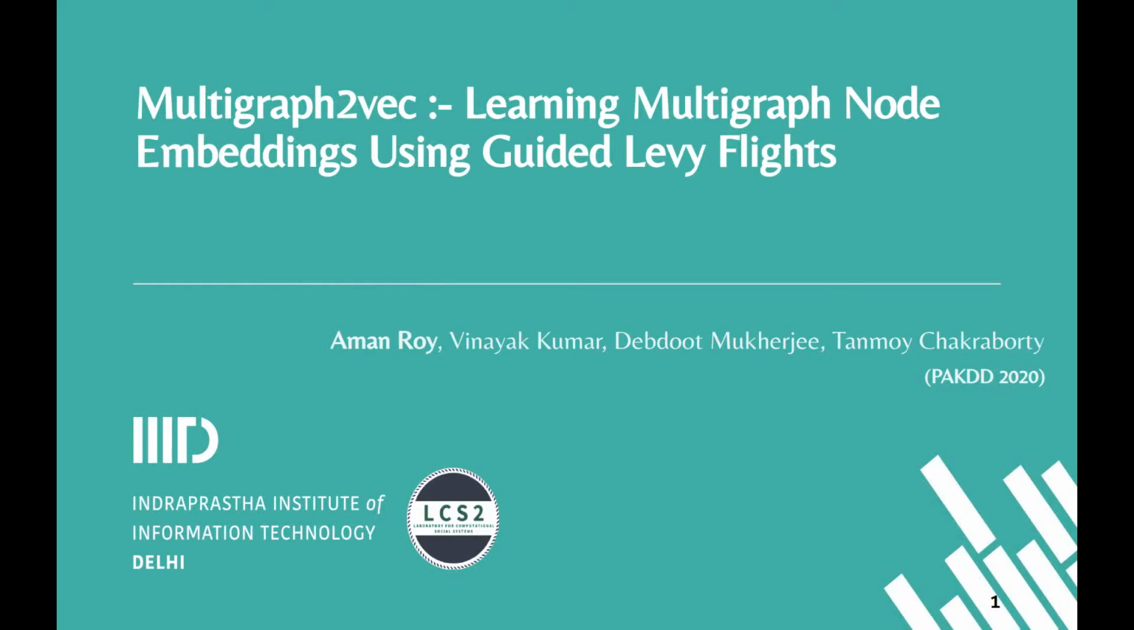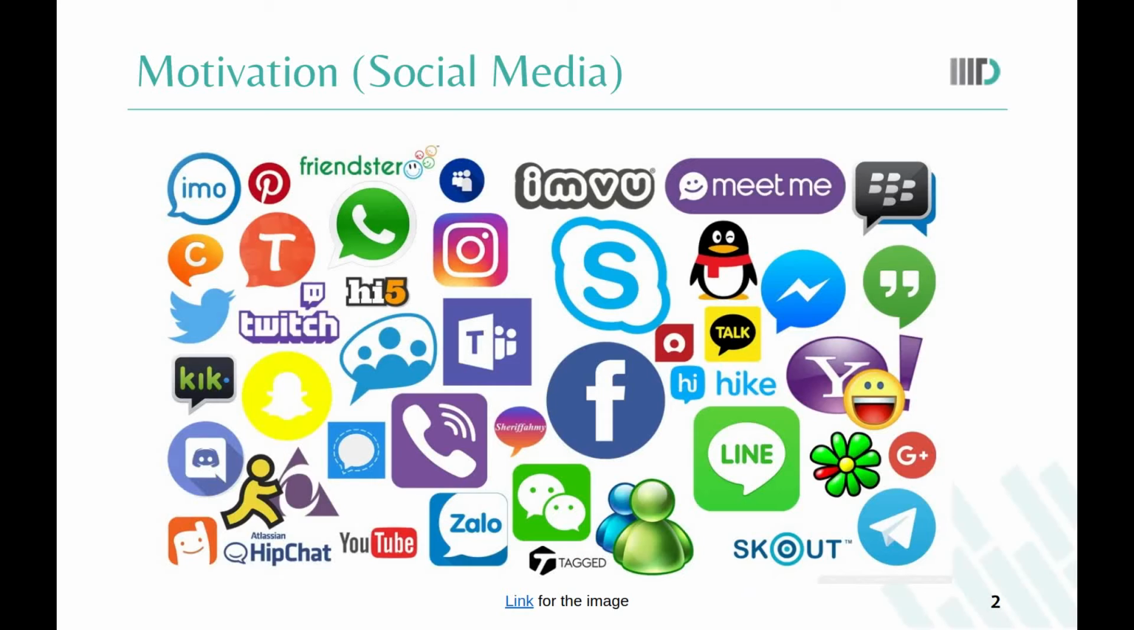My paper is Multigraph2Vec, learning multigraph node embeddings using guided Levy flights. First, let's see the motivation for the problem. In today's world, we are using a lot of social media applications which host a humongous amount of people and content. Also, user engagement with the application is very crucial, which gives the recommendation system some space.